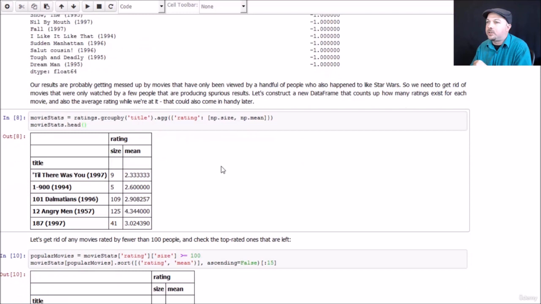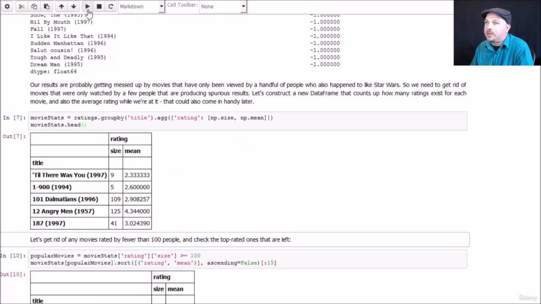What we're going to do is try to identify the movies that weren't actually rated by very many people, and let's just throw them out and see what we get. To do that, we're going to take our original ratings data frame and group by title. Again, Pandas has all sorts of magic in it, and this will basically construct a new data frame that aggregates together all of the rows for a given title into one row. And we can say that we want to aggregate specifically on the rating, and we want to show both the size, the number of ratings for each movie, and the mean average score, the mean rating for that movie. So when we do that, we end up with something like this.